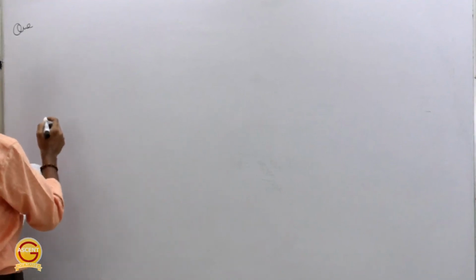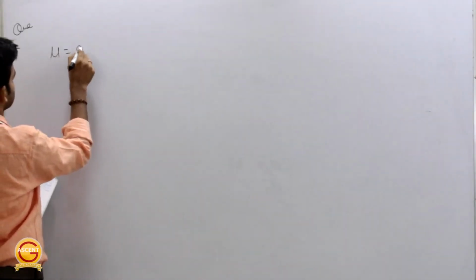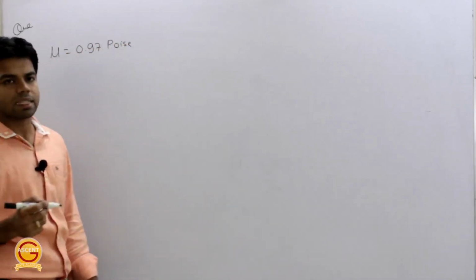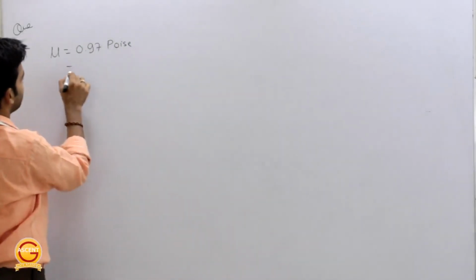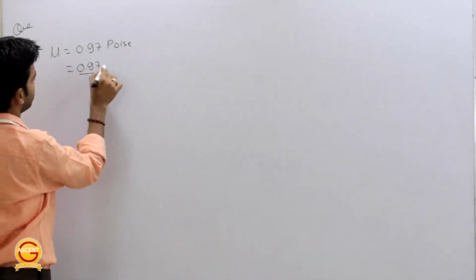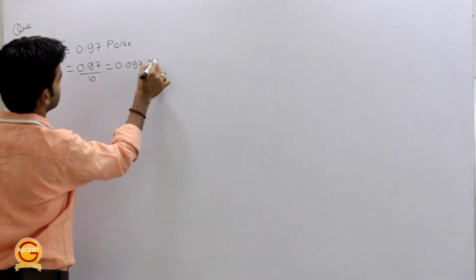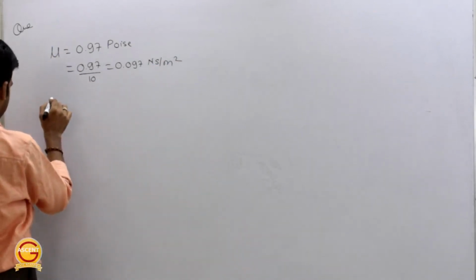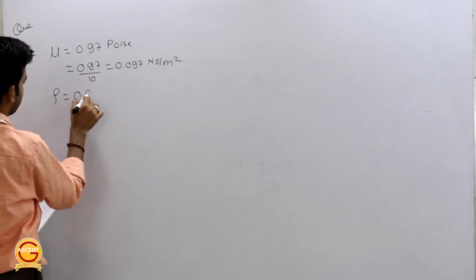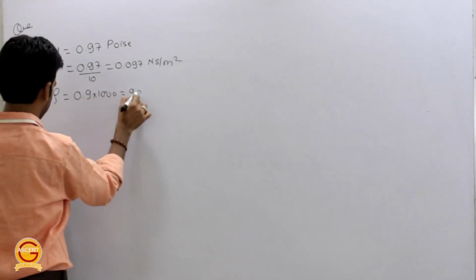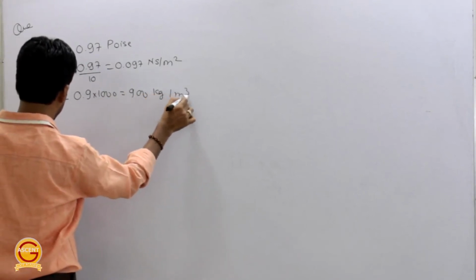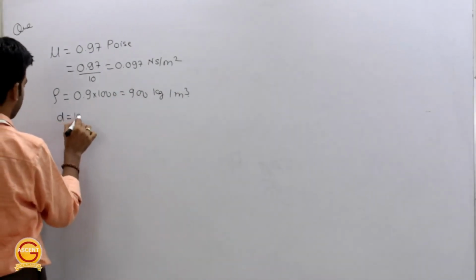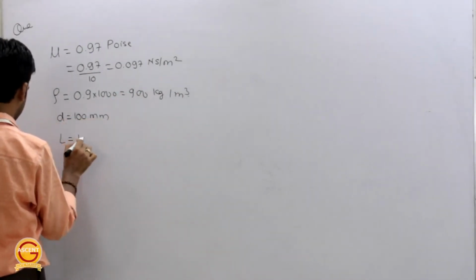A crude oil of viscosity is given as 0.97 poise. Okay, so in terms of Newton second per meter square, we know the conversion. Just divide by 10, you will get 0.097 Newton second per meter square. Okay, this is viscosity given. Next, relative density is given as 0.9. So density will be equal to 0.9 into 1000, which is equal to 900 kg per meter cube. Getting this? Flowing through a horizontal pipe, the diameter of the pipe is given as 100 mm and the length of the pipe is given as 10 meter.